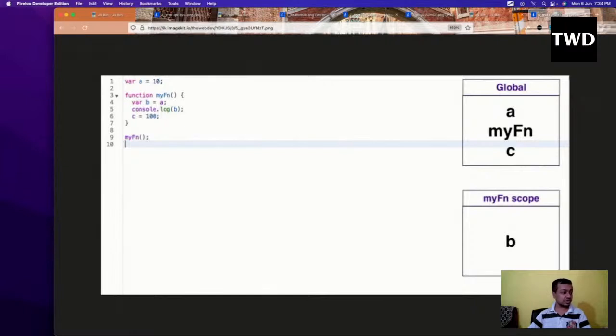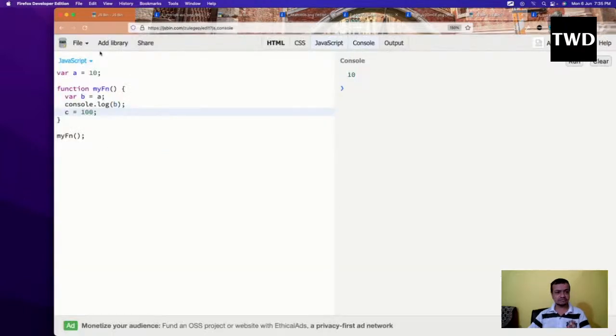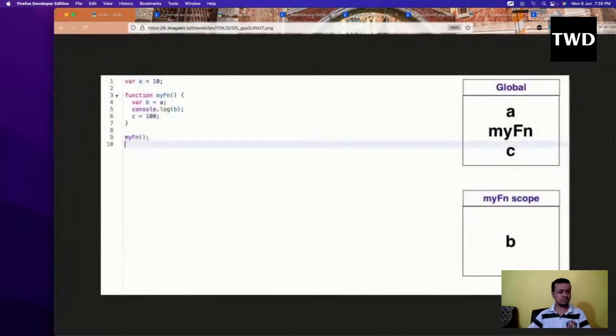So it doesn't throw us any error if we do this. It will run because c is in the global scope, and b is in my function scope. So this is how it all runs in the interpreter. Because with these concepts only we are going to learn the concept of closures. Closures is a very important concept to learn, and we are going to learn it with this concept only.